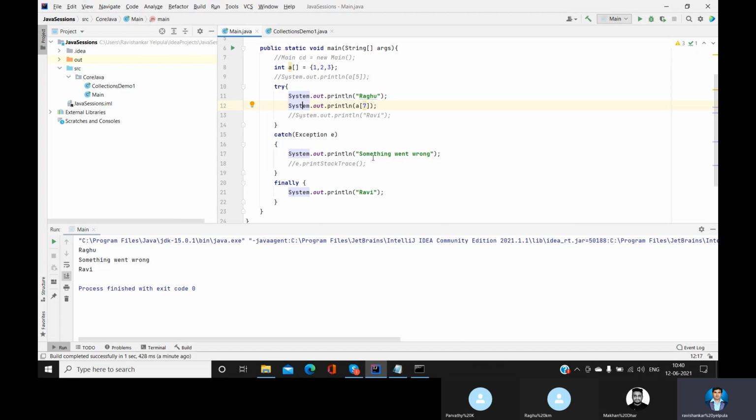And what is a finally block? The finally block talks about code that is going to be executed regardless of the try and catch, which is specifically useful for a database connection or any kind of connection you made, and you want to close it before you stop the execution of the program. That kind of code will go into the finally block.